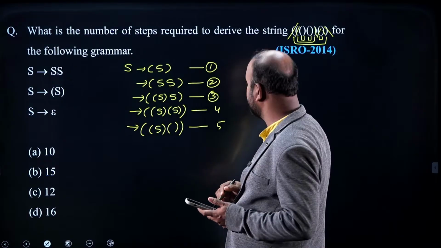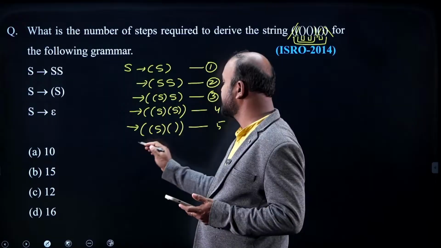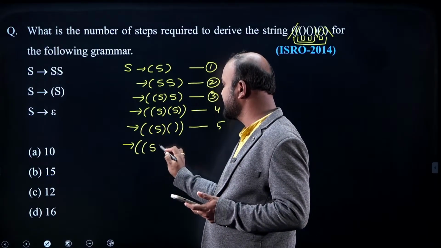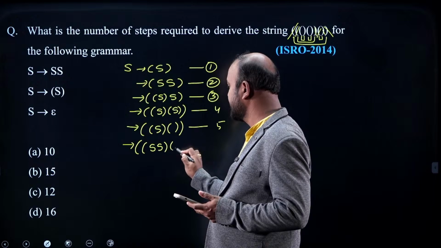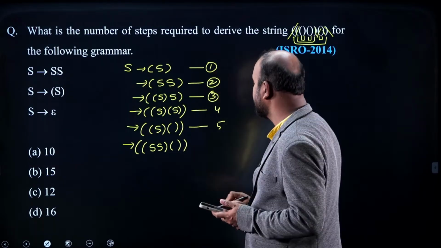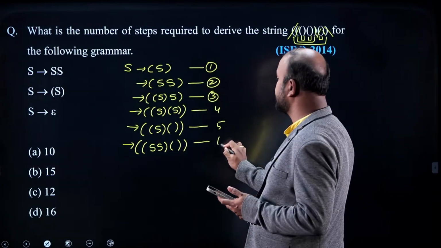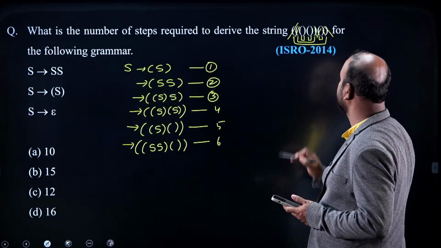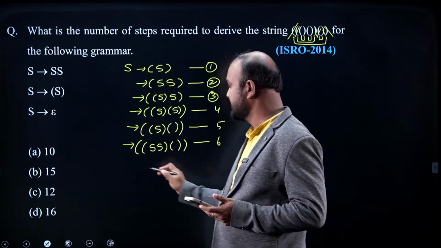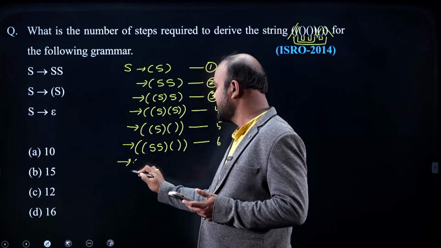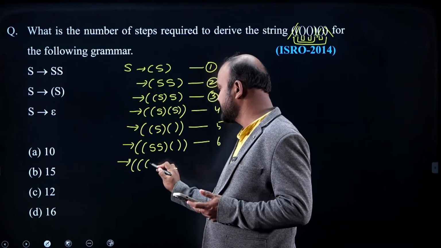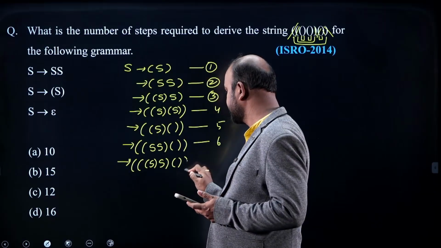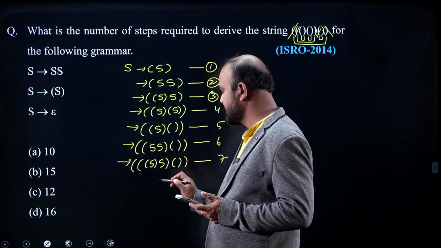Fine, S tends to epsilon is there. Then again with S, we have to go with open, that S is to be SS again. It is the sixth step. Why SS again? Because two opens closes are there. Only that is left. Open, that S is open S close, S, this is the seventh step.